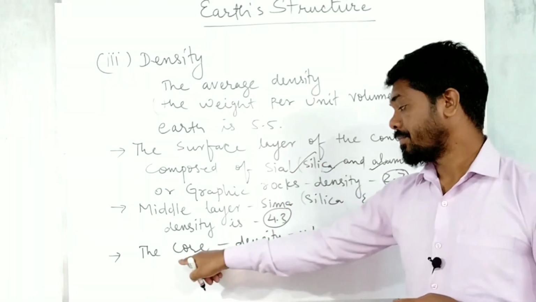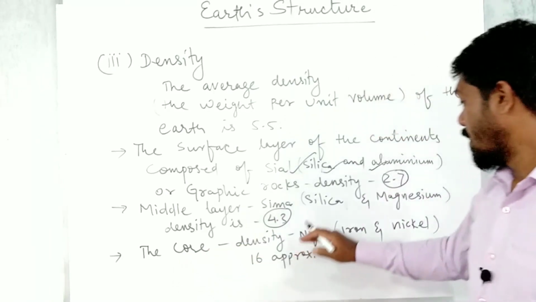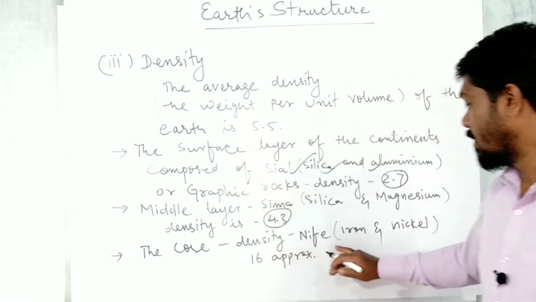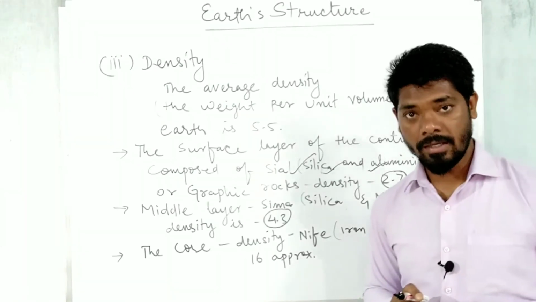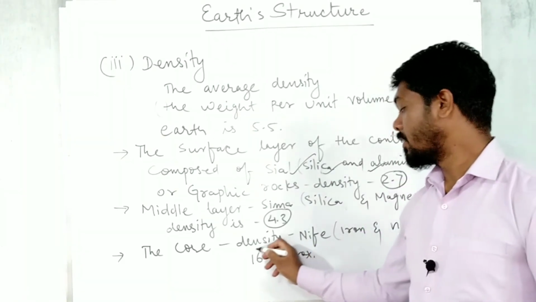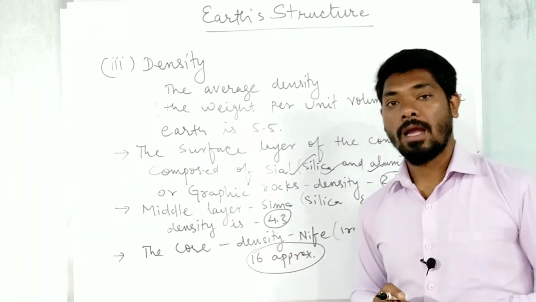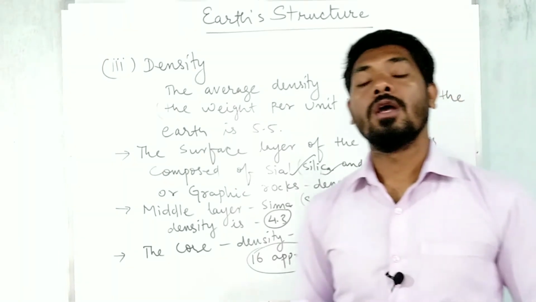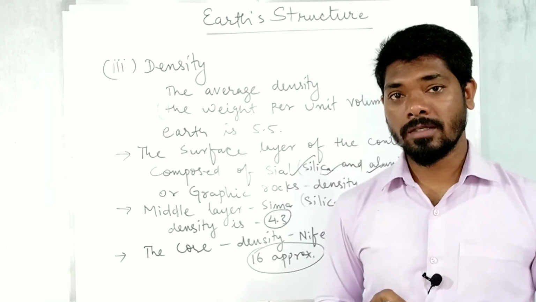Then again, the density of the core is approximately 16. The core is known as nife, consisting of iron and nickel. So the density of the core is approximately 16, right? This is the unit per volume. So these were the introduction of the earth's structure.